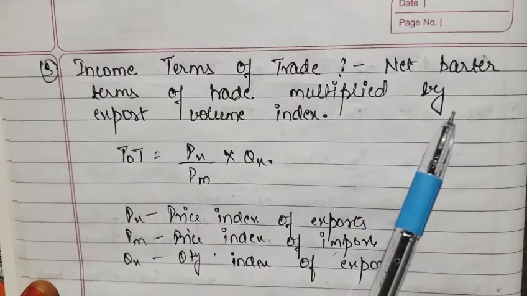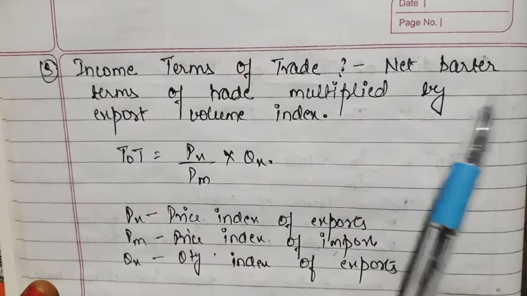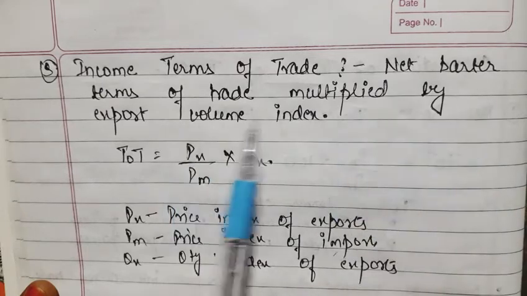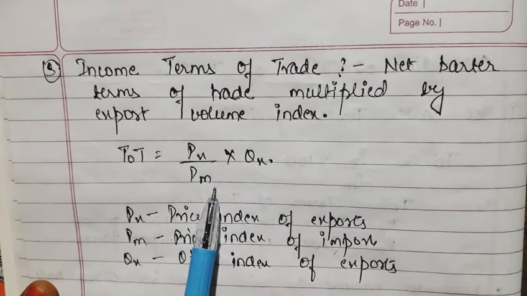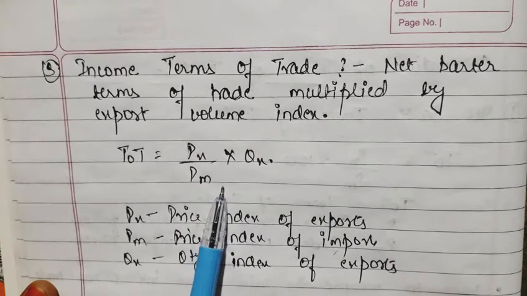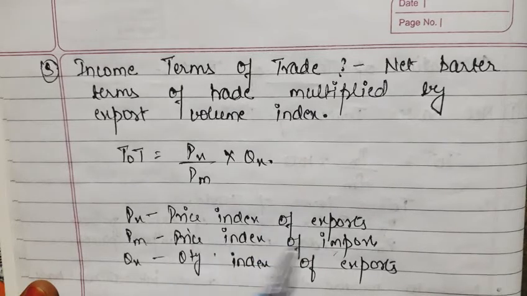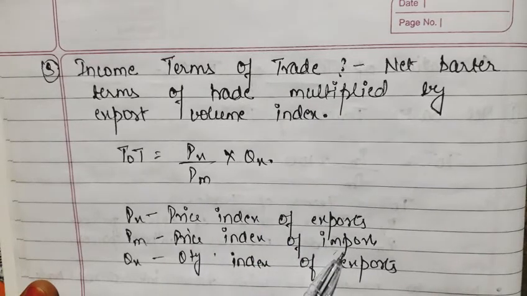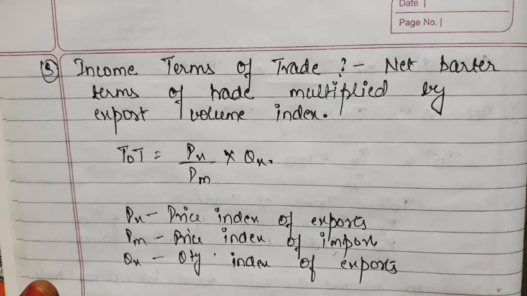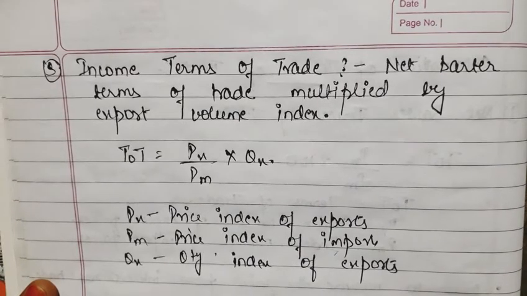Then the third method that we have is the income terms of trade. Here we are just multiplying the net barter terms of trade, meaning the PX upon PM that we did in the first one, by the quantity index of export. Price index of export upon price index of import, this we have to multiply by the quantity index of export. So here we are going to get the income terms of trade. So these were the three methods of how we can calculate the terms of trade.